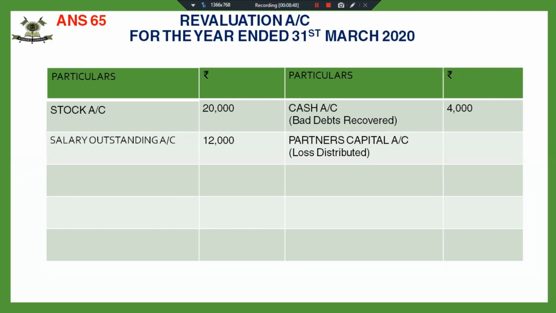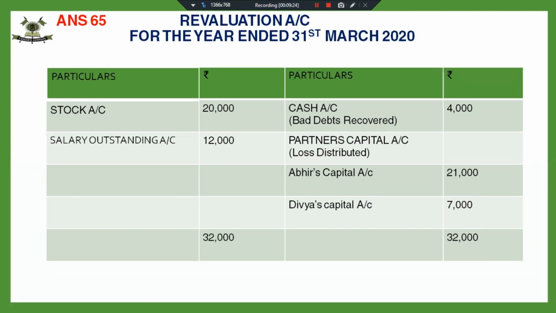So there is a loss of 28,000, which has been distributed in old profit sharing ratio. See, children, you can see the revaluation account has not more than 5 or 6 journal postings, or you can say hardly 5 or 6 items are there in the revaluation account. Fine. And same will be there in the paper also, because this will carry around 2.5 to 3 marks.